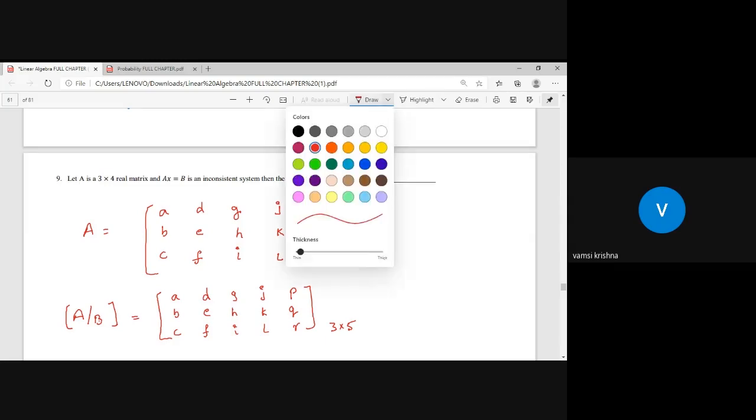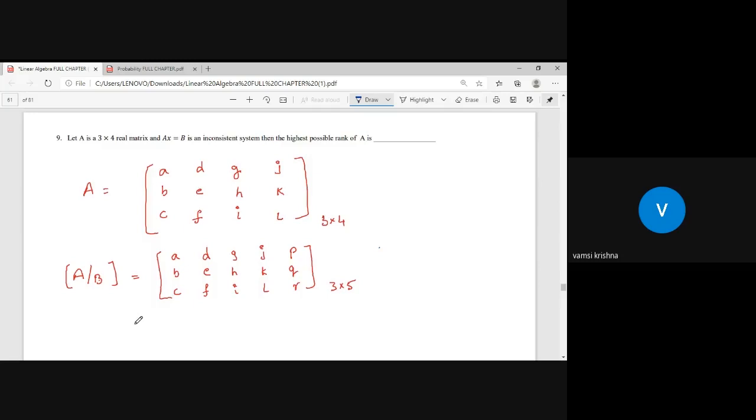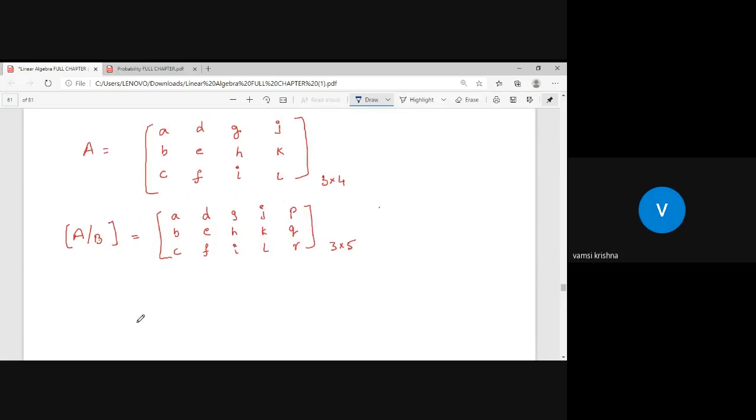Okay. Now I want to analyze the given question. What is the rank of A and the rank of AB? You can take either the 3 by 4 matrix or the 3 by 5 matrix. From these two matrices, you can take a square submatrix whose determinant is not equal to 0. That is a maximum possibility of 3 only. Yes, it is 3 only.